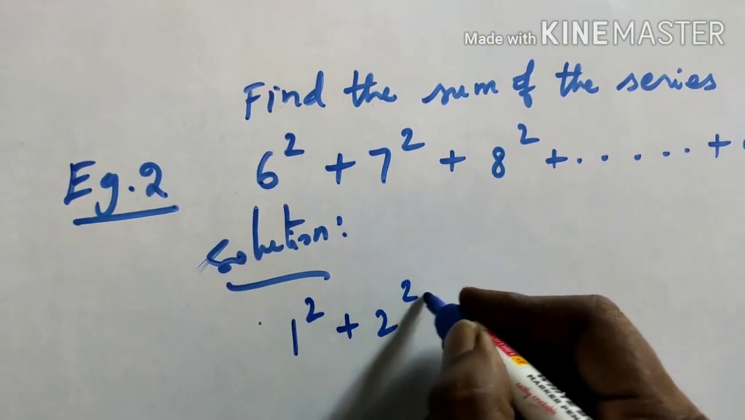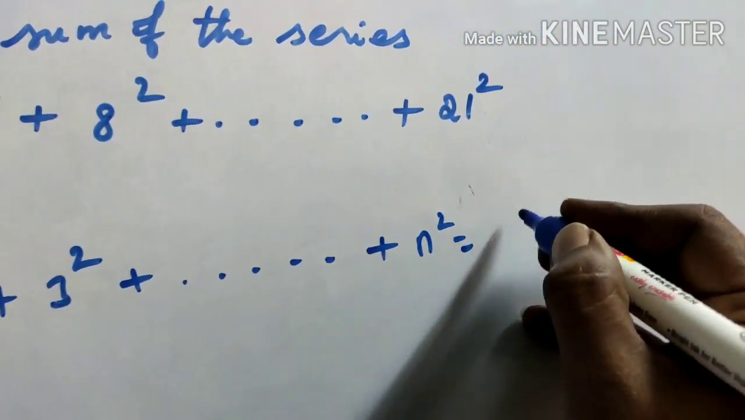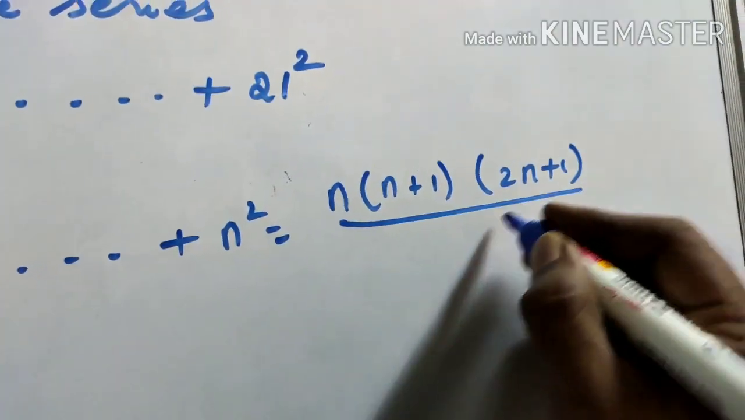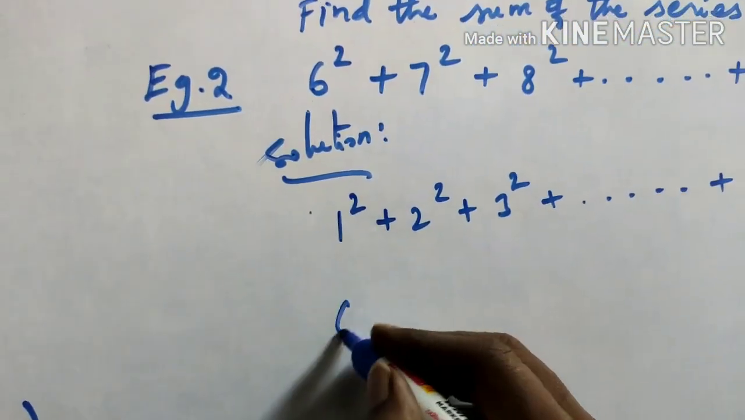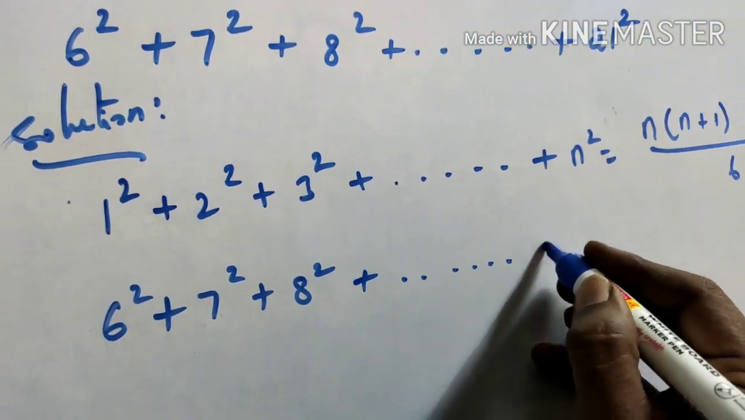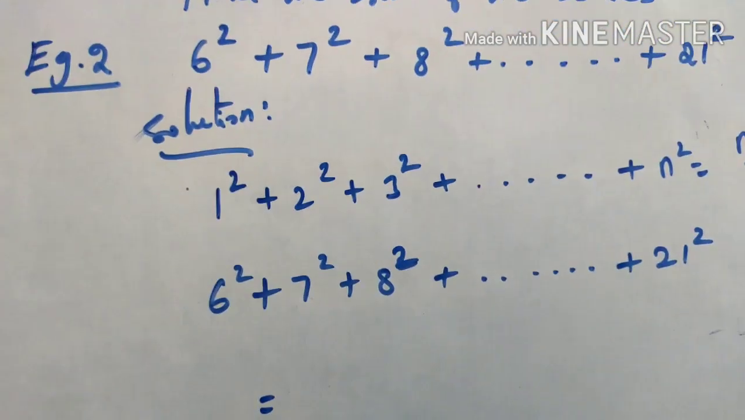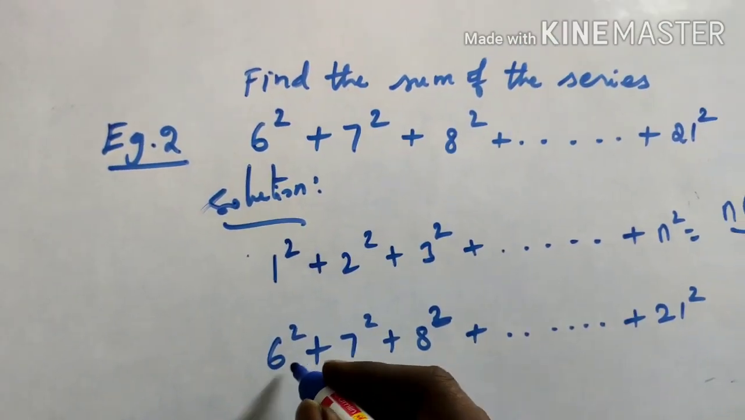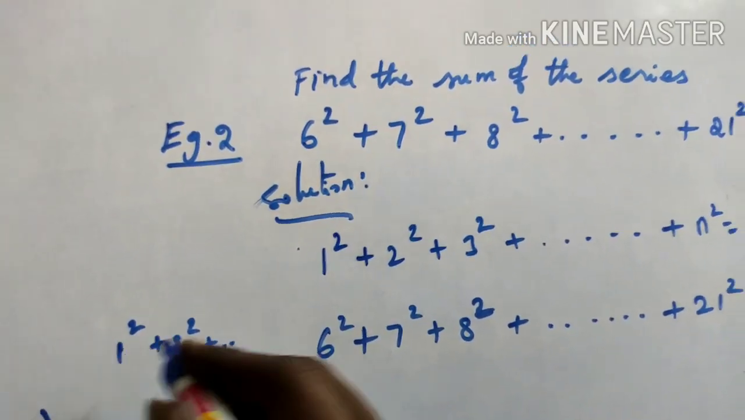1 square plus 2 square plus 3 square plus dot dot dot plus n square equal to n into n plus 1 into 2n plus 1 by 6. Clear. Now we will write the question. 6 square plus 7 square plus 8 square plus dot dot dot plus 21 square equal to, see here, instead of finding this, what I am doing is finding the sum from 1 square, 1 square, 2 square plus dot, from 1 square to 21 square.